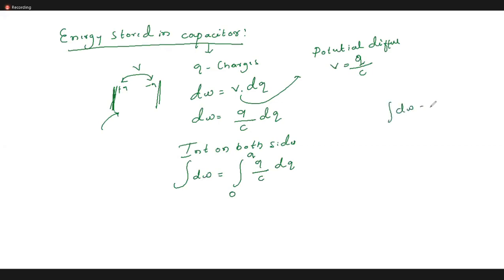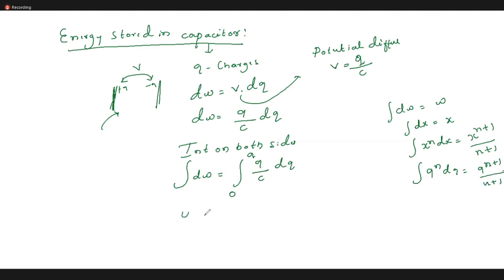Do you remember the formulas? Integration of dx is x. Integration of dy is y. Then integration of x power n dx is x power n plus 1 divided by n plus 1. Similarly, can you tell me the integration of q power n dq? It is q power n plus 1 divided by n plus 1. Very good. Then integration of dW is W.